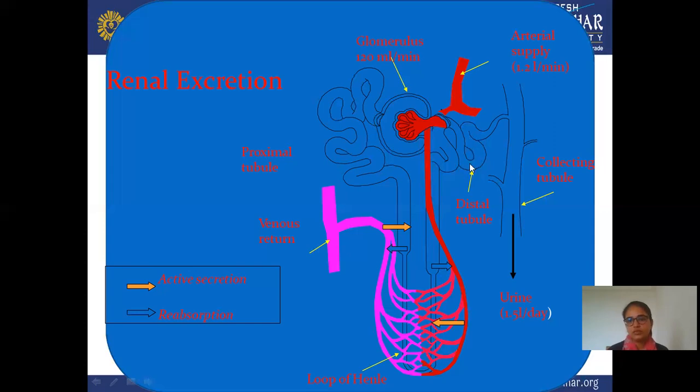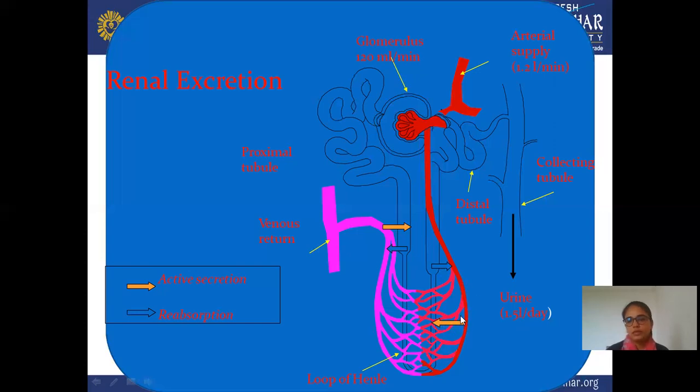And this is your distal tubule, where also active secretion takes place, and this is your collecting duct, where active secretion is also observed. Through this, your urine gets excreted, approximately 1.5 liter per day. This is the capacity of normal urine excretion. It may be enhanced or reduced due to some disease state or intake of water or any other fluid. But this is the normal amount of urine excretion in your body, that is 1.5 liter in a day.